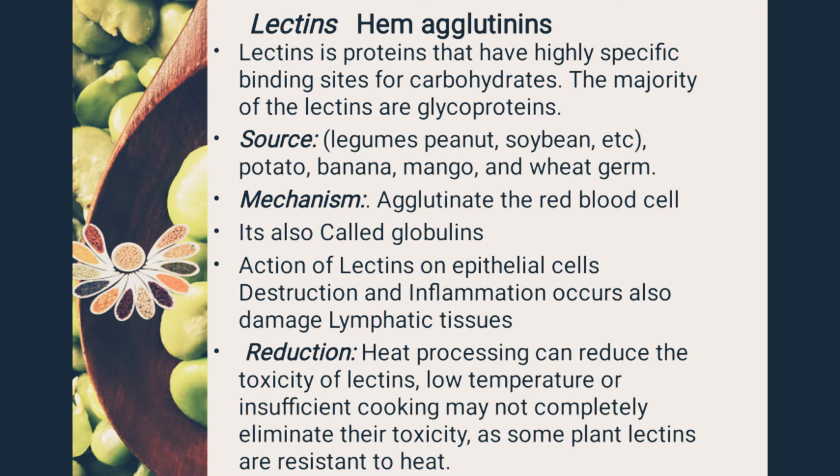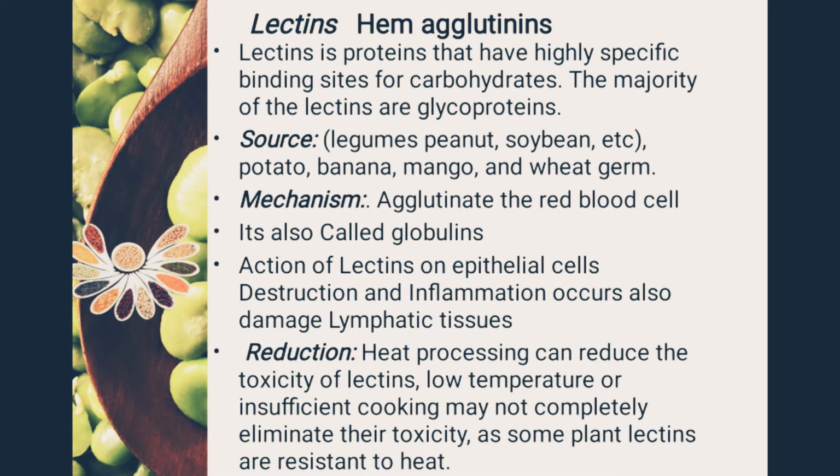These inhibitors have the property of clotting blood cells. They are also called globulin because the electrophoretic property of these inhibitors is the same as that of human serum globulin. They contain a small amount of cysteine. Their action causes inflammation of epithelial cells and destruction of all epithelial cells of the human being. Lymphatic tissues may also be affected. Capillaries of all organs may be extended and filled with blood clots.